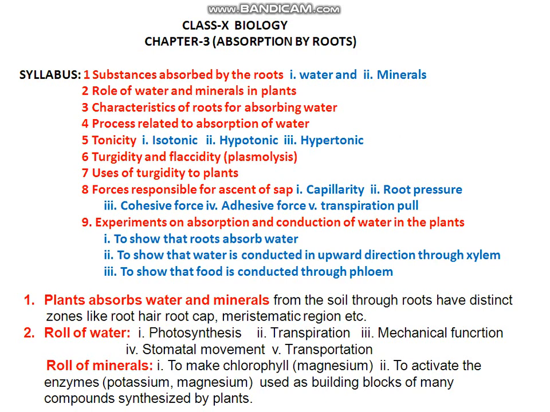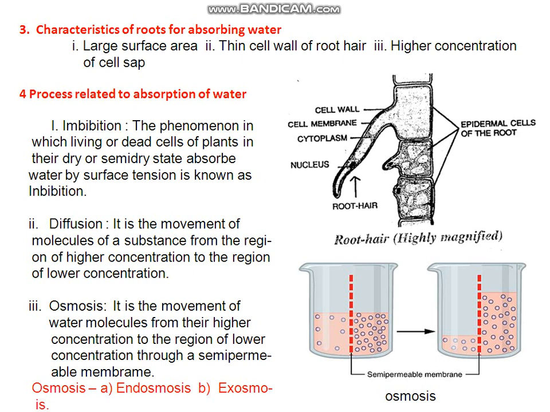These mineral nutrients are absorbed by roots only, because minerals are absorbed from the soil by the roots, and these minerals are conducted all over the body of plant through water. So this is the role of water and minerals.